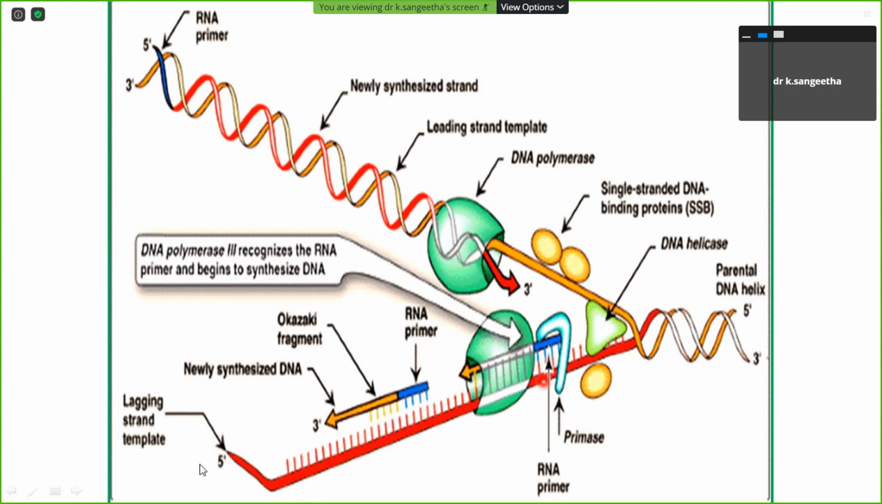What happens in the lagging strand? In the lagging strand, you will have the same thing. You will have an RNA primer, but it is multiple RNA primers. Before this RNA primer, you will have a DNA polymerase. So these segments of the DNA we call Okazaki fragments. The whole strand we call the lagging strand. So this is going to act as a template for the lagging strand. The RNA primer is synthesized in the presence of the primase enzyme.